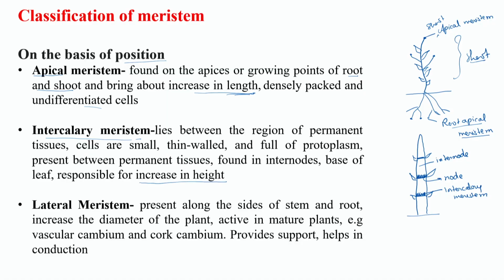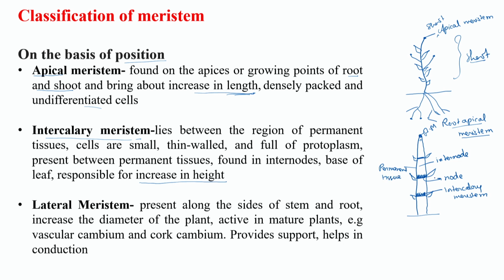Now how would this intercalary meristem have originated? Actually it is considered that it is part of apical meristem only. When apical meristem is growing and increasing the height of the plant, some of the undifferentiated cells of this meristem are left behind and trapped in between permanent tissues.